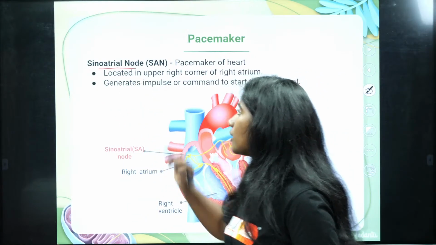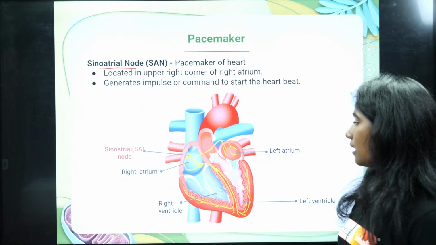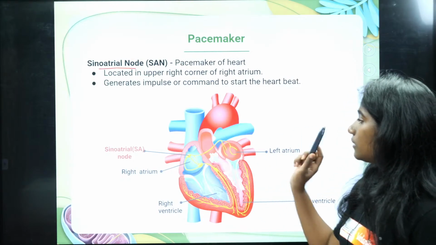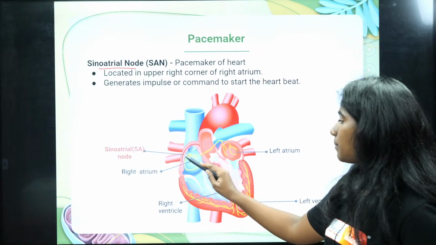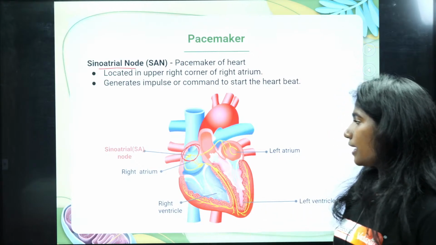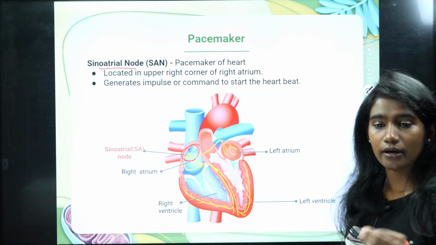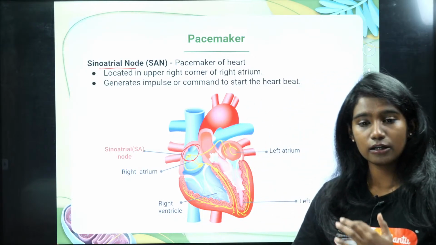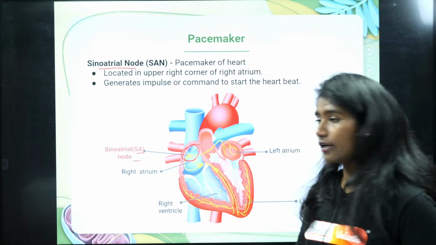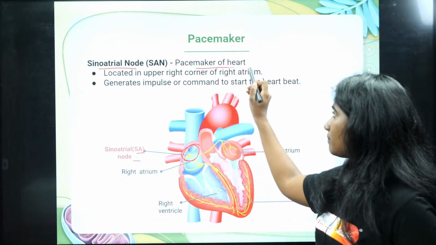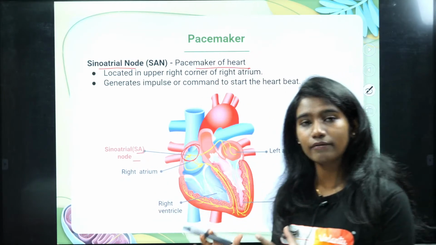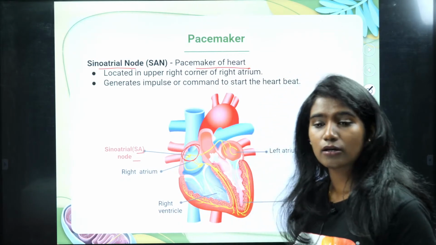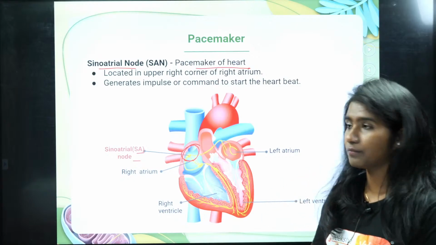There is the sinoatrial node, and then there are certain ventricle nodes. We'll study about that now. Your sinoatrial node is present in the right upper corner of the right atrium. And why is this called the pacemaker? Because this is the one which causes and also maintains the contraction and relaxation of the heart.